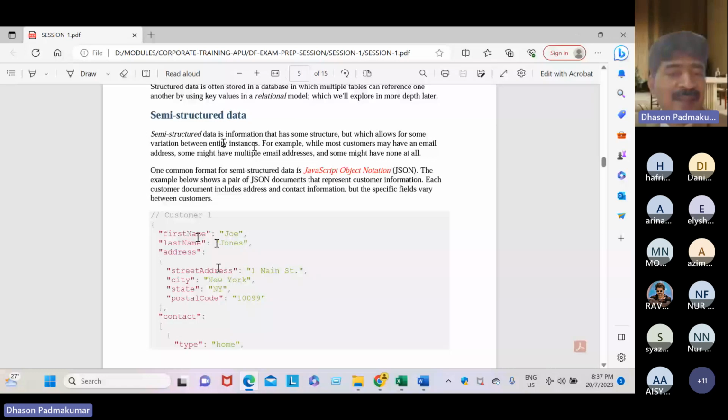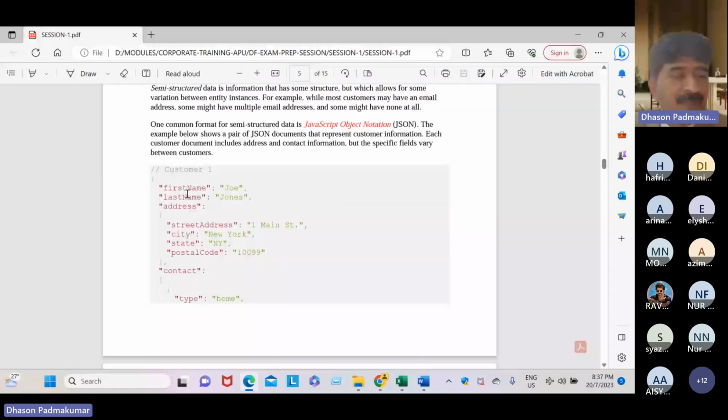Semi-structured, right? It has some structure, also called relaxed. The nice keyword is relaxed structure. So don't say "some structure", though some authors use the word "some". The nice keyword is that they have a relaxed structure. And one common, the best example, is JSON, JavaScript Object Notation.